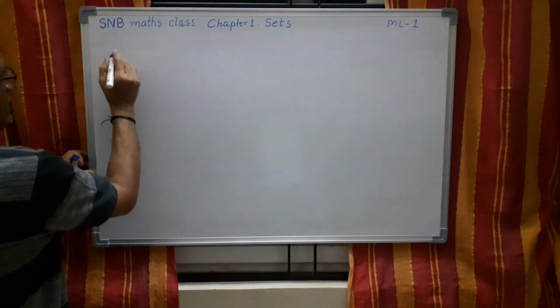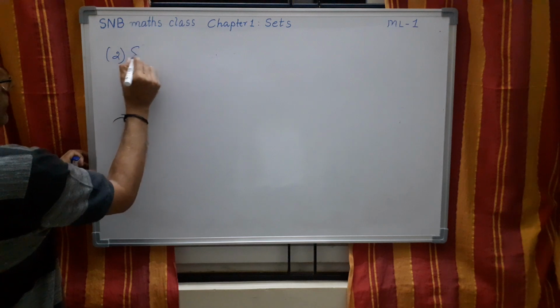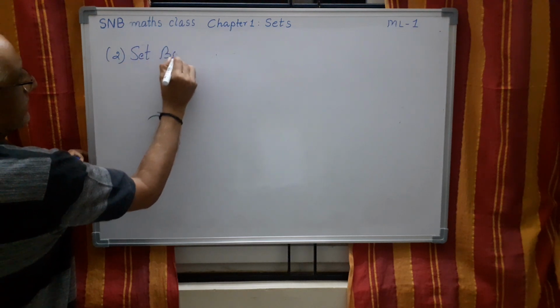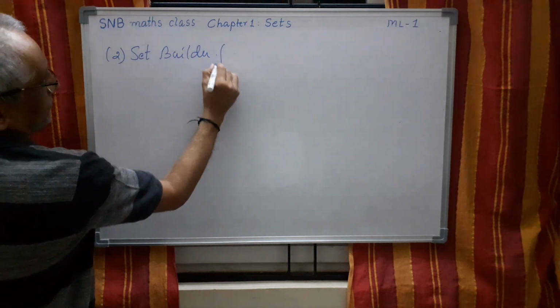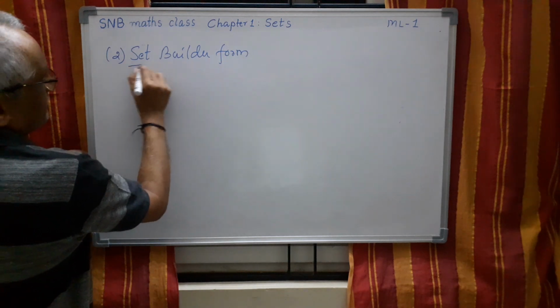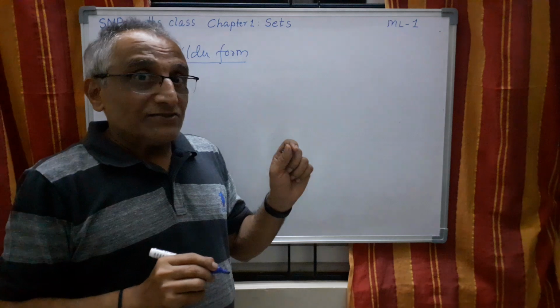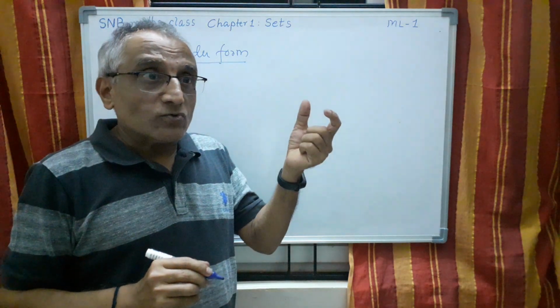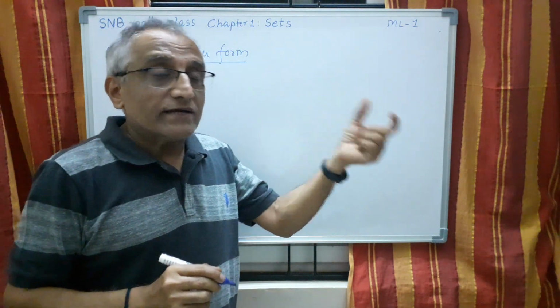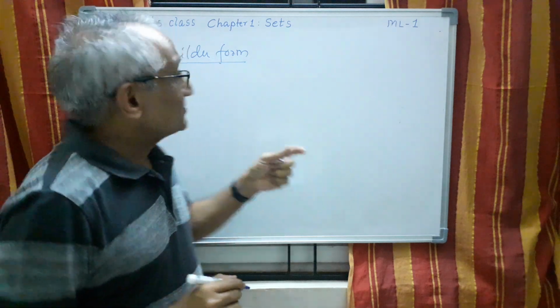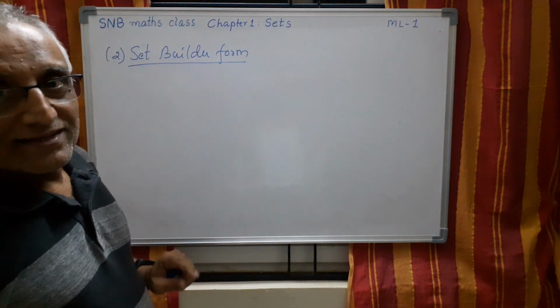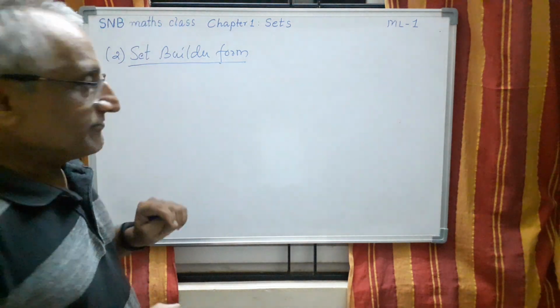So let me take the second method. This is called set builder form. What is this? When you represent the set using a common rule which holds all the elements together, that is called set builder form. Let me give an example and then clarify.